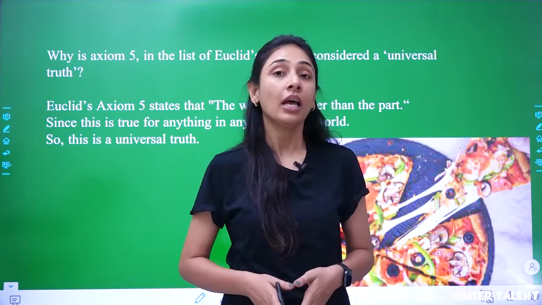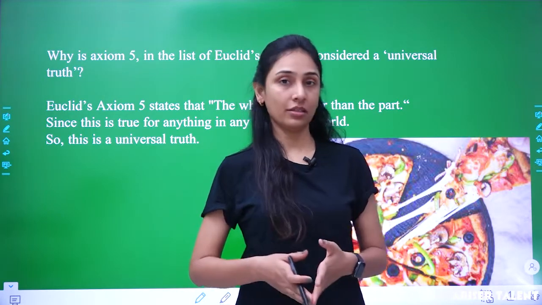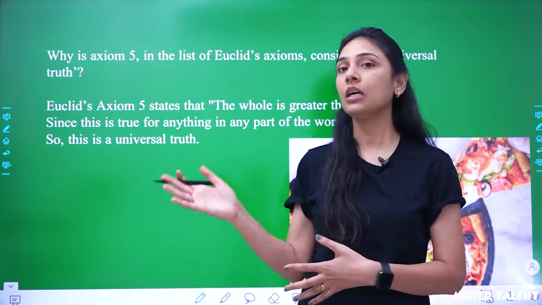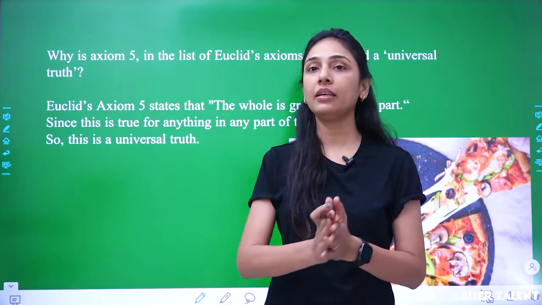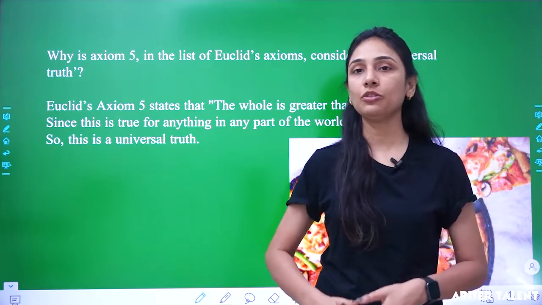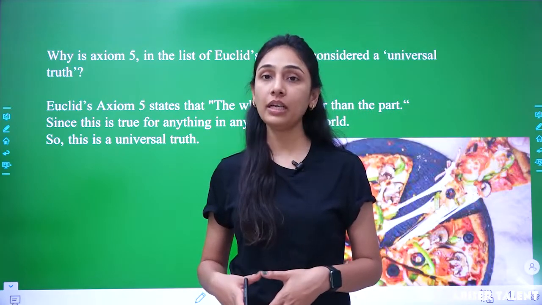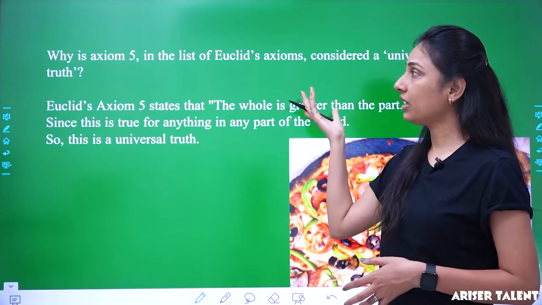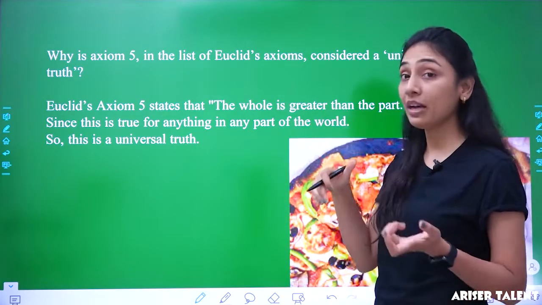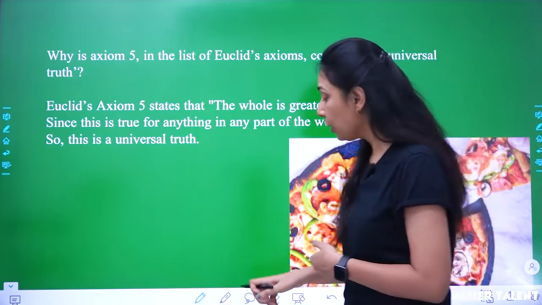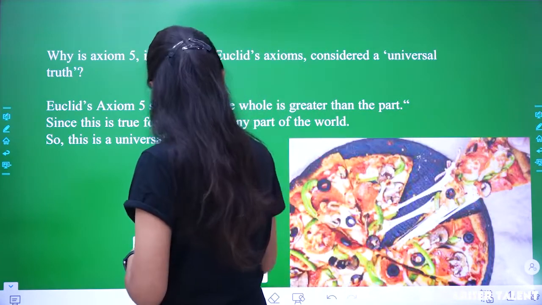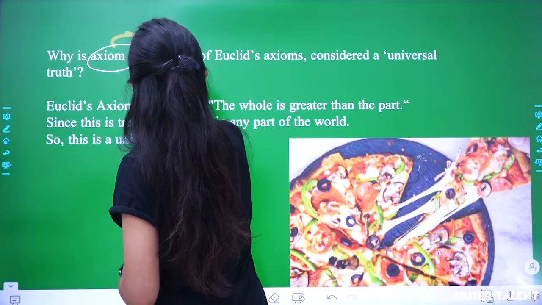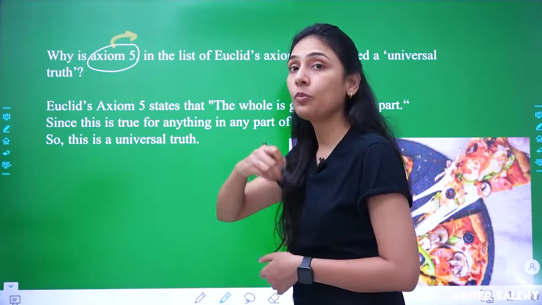Now students, we were studying Euclid's geometry, and in that we had gone through the theory part. We have covered the axioms, the postulates, and we were doing questions based on it. In that chain we have had a discussion on axiom 5. Now what is axiom 5? You should know that, and you should not confuse this with your postulate 5.